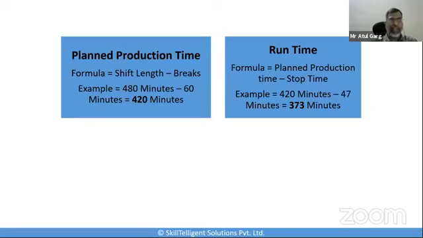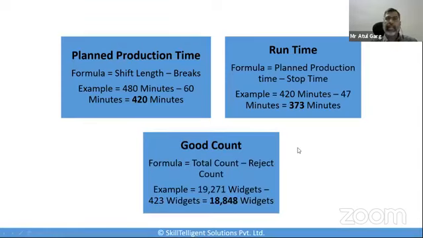Okay, so that's the second calculation which we have arrived at. Now the third calculation we will do is to calculate the good count. It is also important to calculate the good count because the rejections or the rework pieces are not going to help us by selling them in the market. So that's why it is important that we also do the good count. So what is the good count formula? Total count minus the reject count.